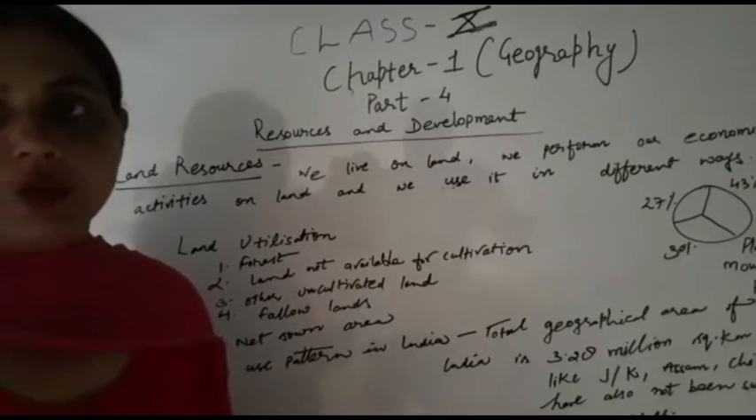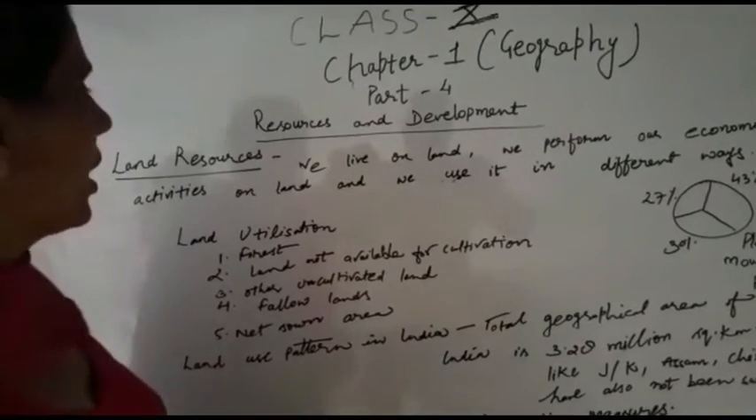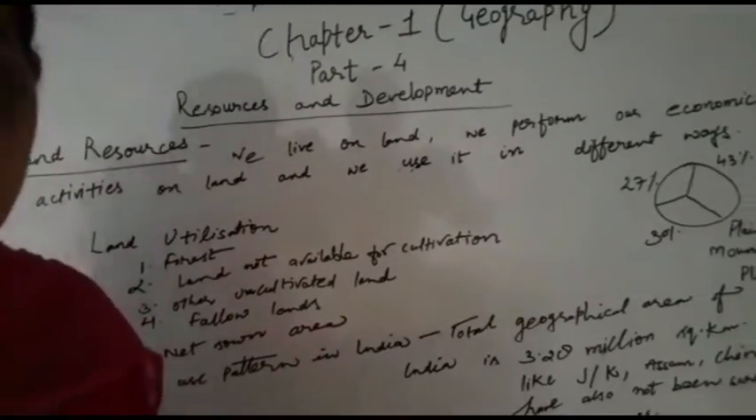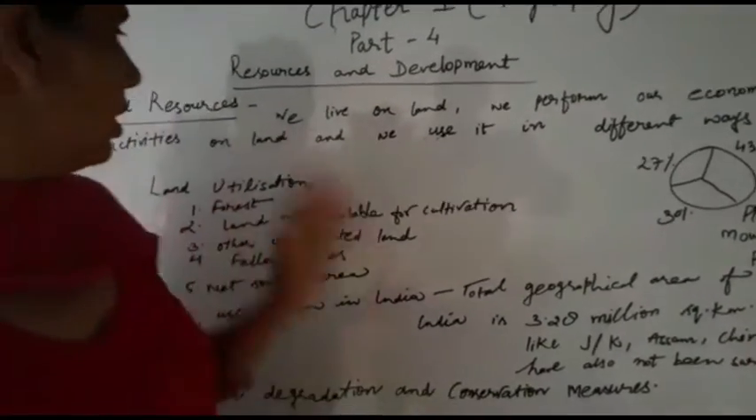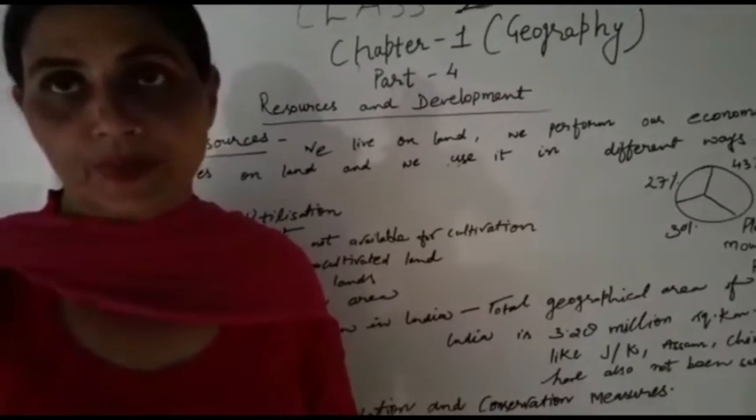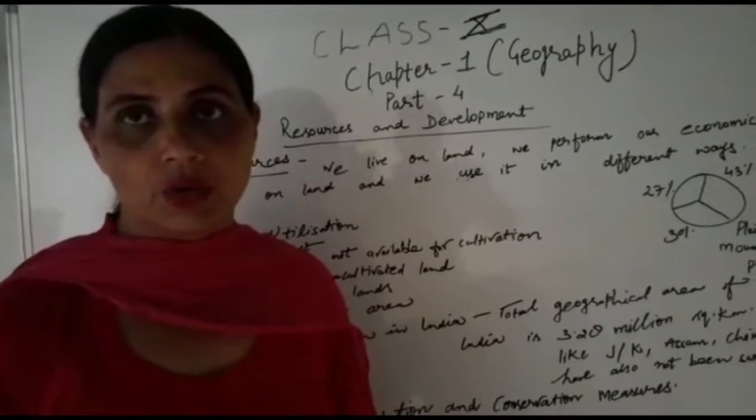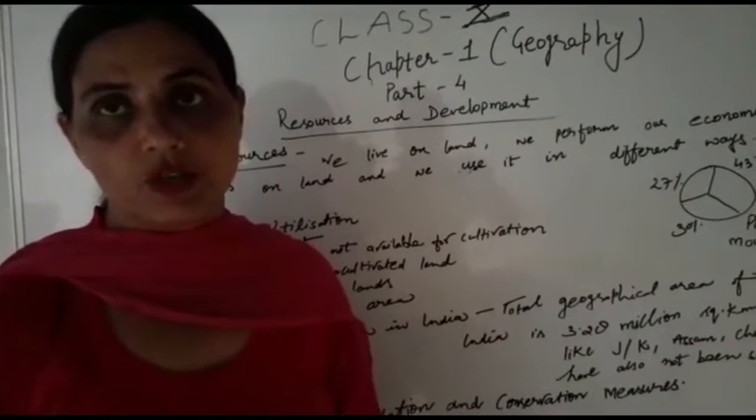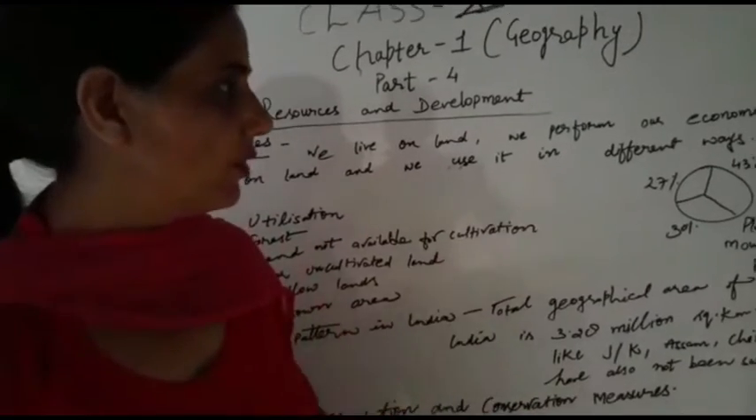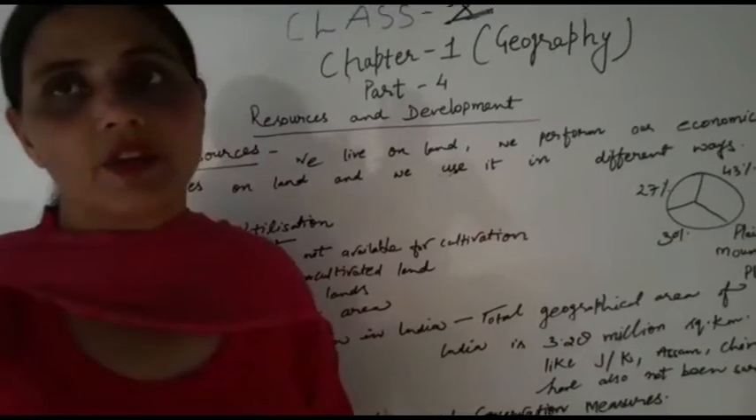As you know, we live on land and we perform our economic activities on land. We use it in different ways. The land where we live is a very important part. Whatever we get from our surroundings, even from the land, we people depend totally on the land only. That is why we perform our economic activities on land and use it in different ways.